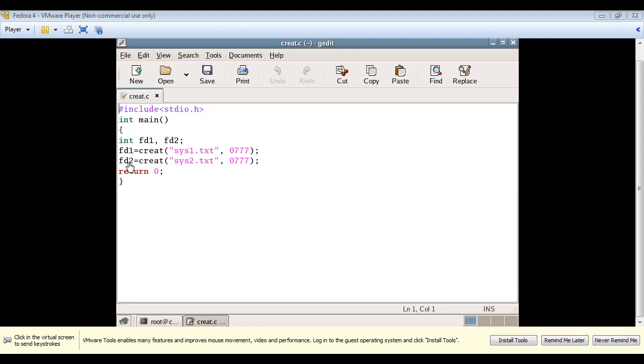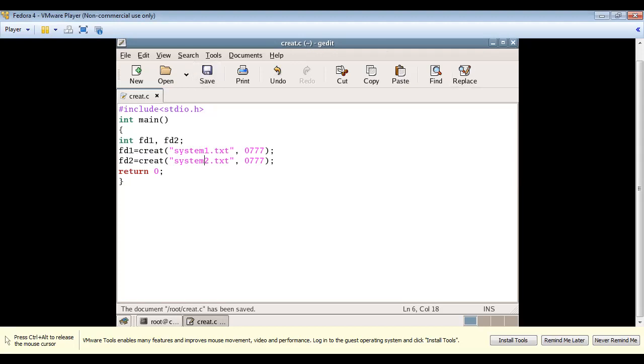In the same way, I'm creating one more file using the same function, that is sys2.txt. Then the return value will be stored in fd2. Instead of sys1, I'll give some names, system1 and system2. I'll save it.